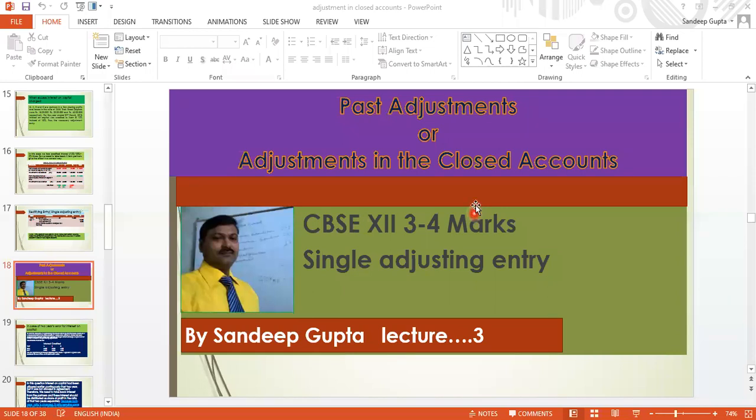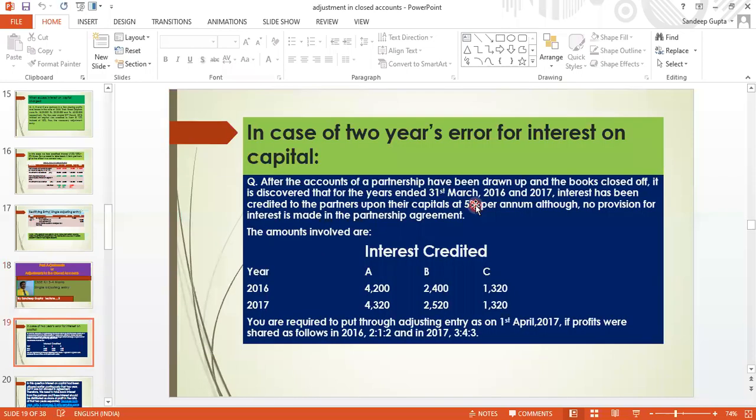Now you can see. In last class, so far we had studied excess of interest on capital had been allowed, and in some questions we had studied when interest on capital has been allowed less than agreed rate. But this is something else. This question is based on when 2 years error of interest on capital. This means continually from last 2 years they did mistakes. What kind of mistakes? You can see by the question.